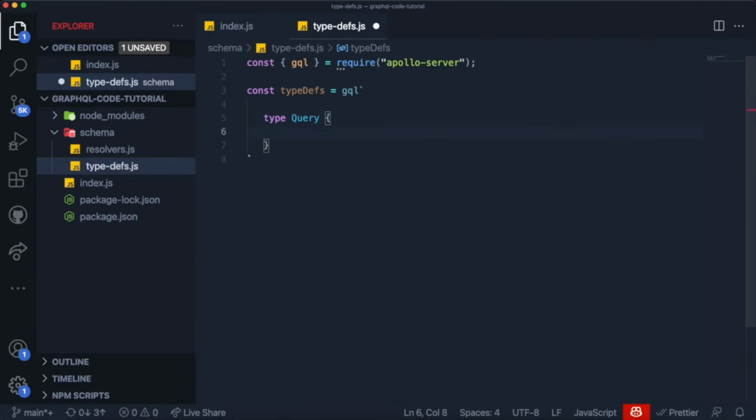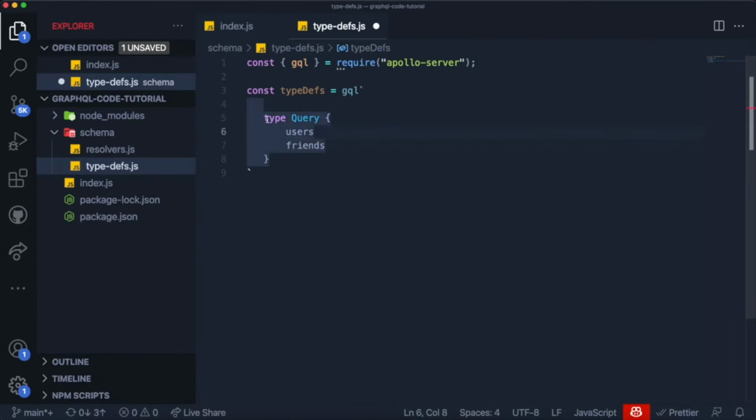So for example, if we have a website and one of the requests we want to make to our API is grabbing a list of users, we might want to define a query called users over here and say that it returns a list of users. If, imagine it's suddenly Facebook and you want to receive a friends list, then you might want to define a field over here called friends, and this is the only way you can actually define queries that are going to be used in the front end.